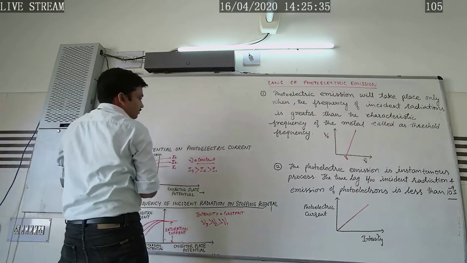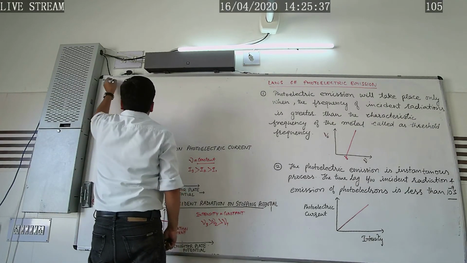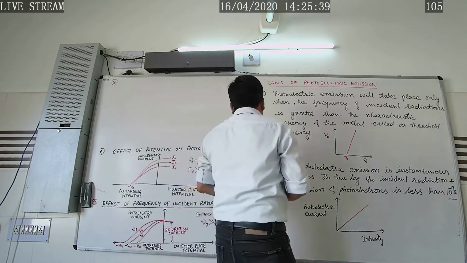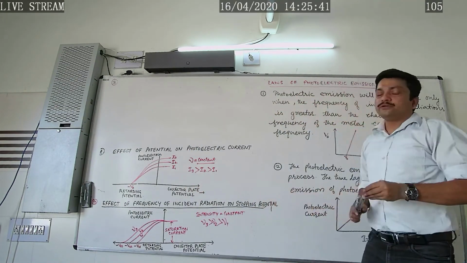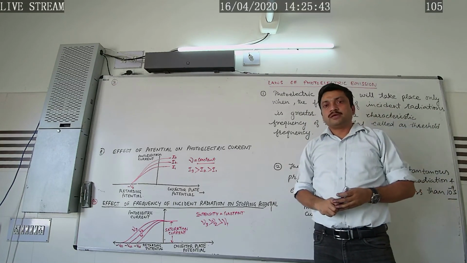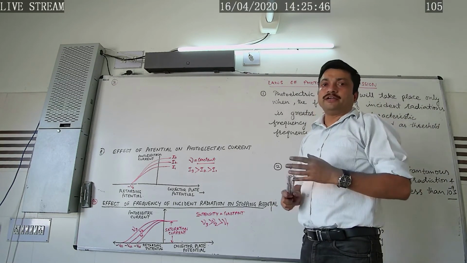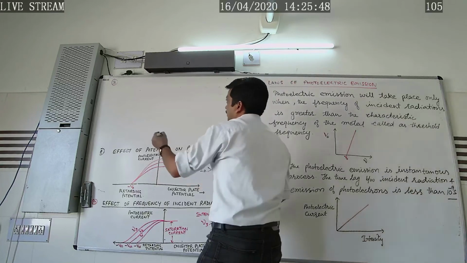On the basis of these observations, the third law is: the kinetic energy of the emitted photoelectrons is independent of the intensity of incident radiations.